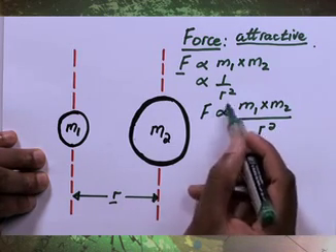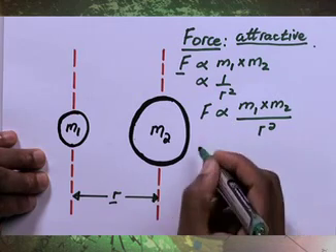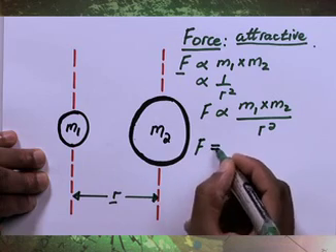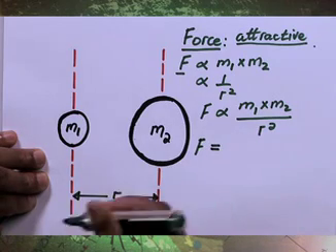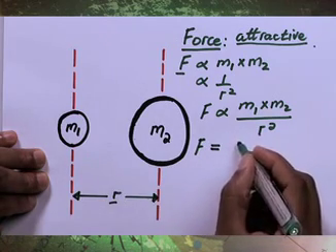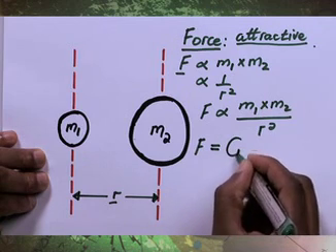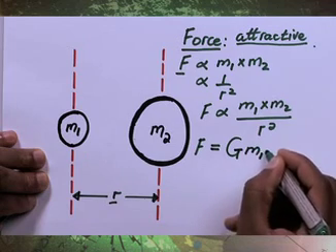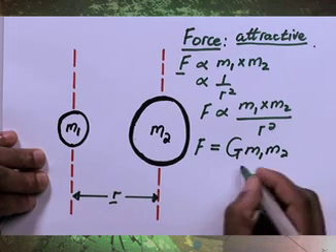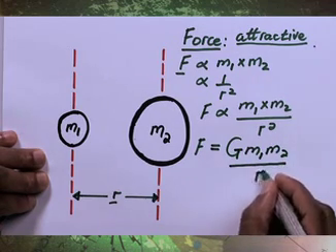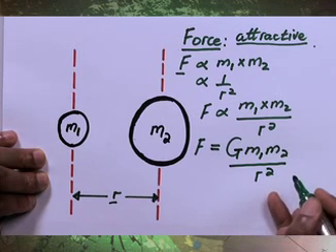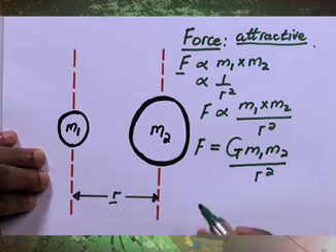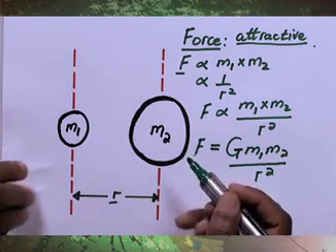Now, if we are to remove the proportionality sign, we will then have to introduce a constant. And that constant in this case is called the universal constant of gravity. We call it G. So F equals G M1 M2 divided by the square of the distance between the two objects. Okay, so that's how we can determine the magnitude of the force between those two objects.